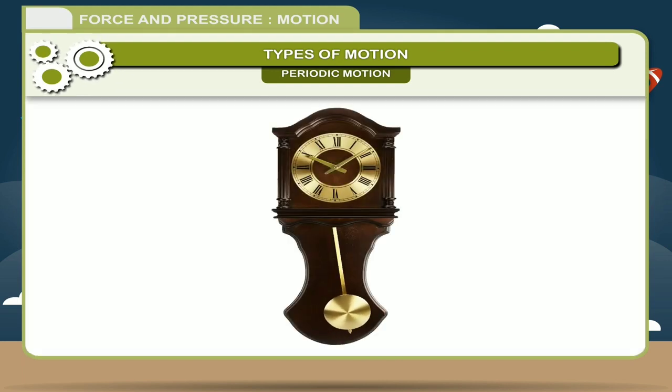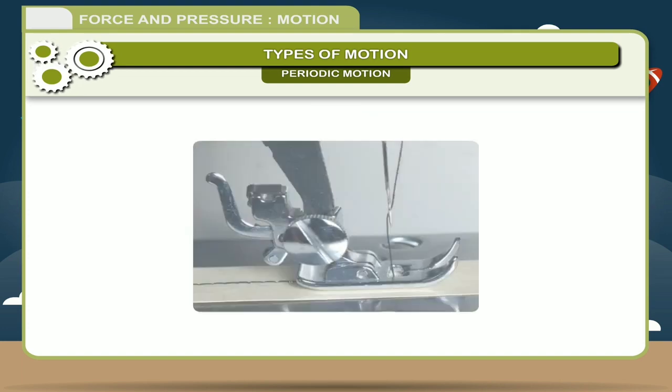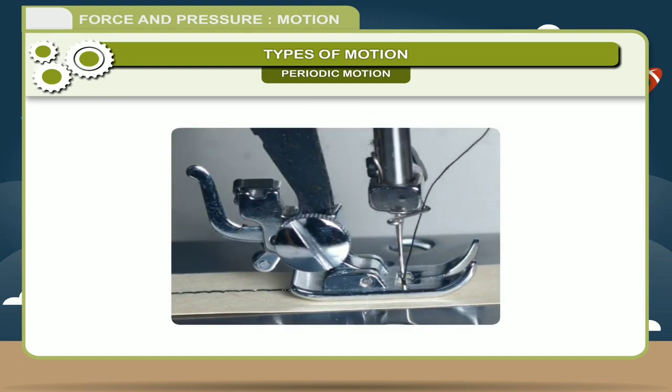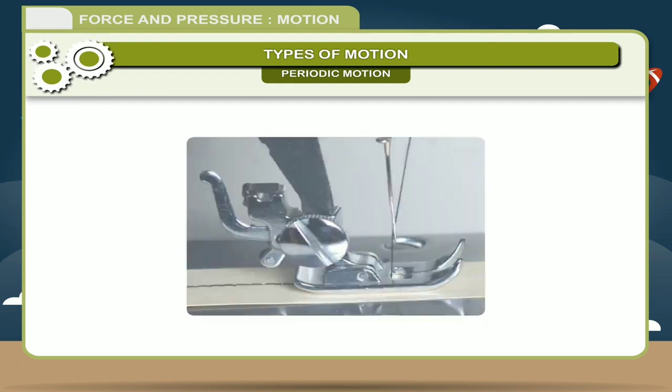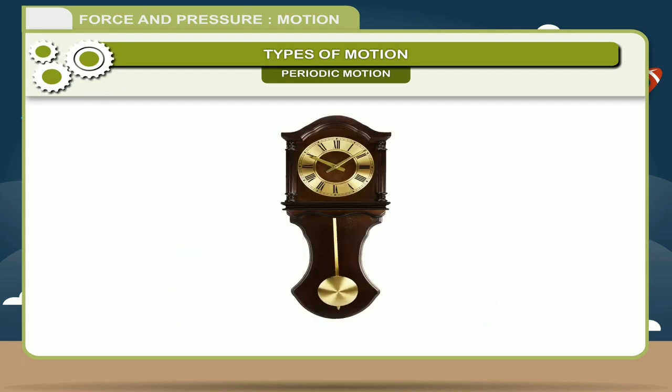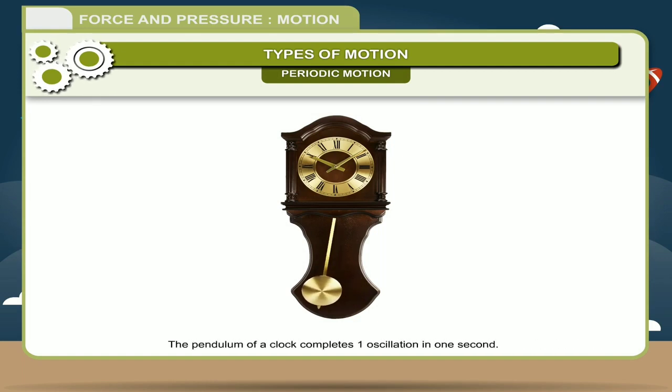Example: swinging of the pendulum clock, the motion of the needle of a sewing machine. Periodic motion is used for measuring time. Example: the pendulum of a clock completes one oscillation in 1 second. When 60 oscillations take place, the time moves by 1 minute.